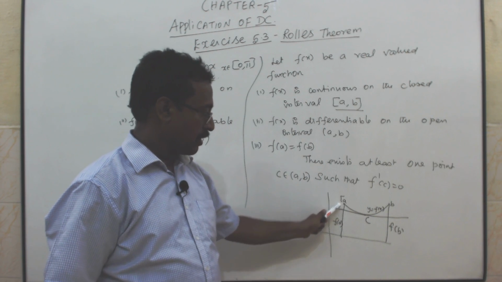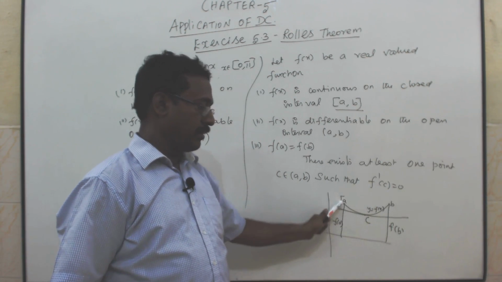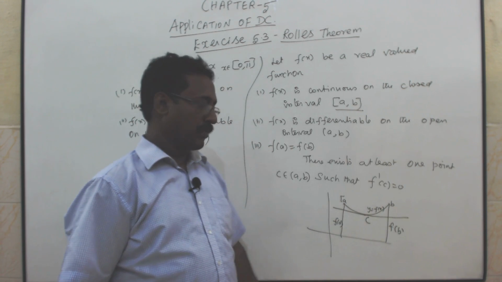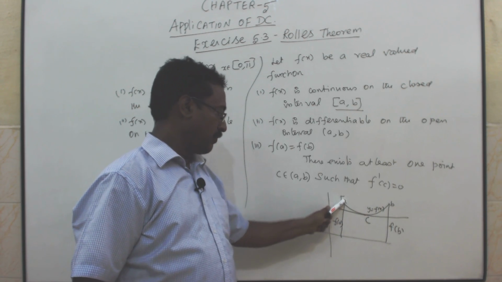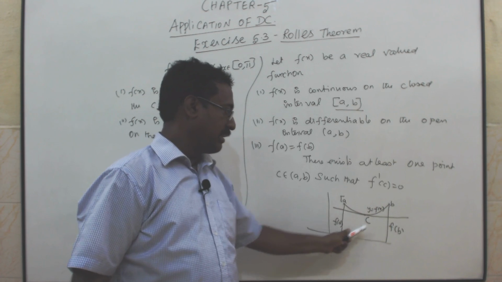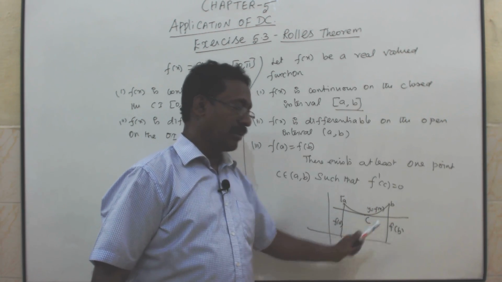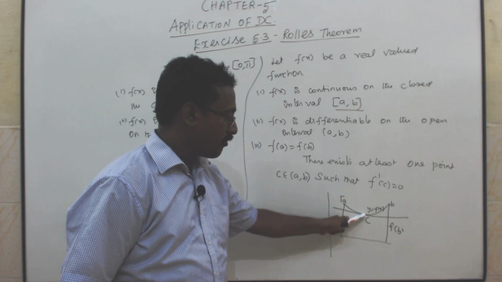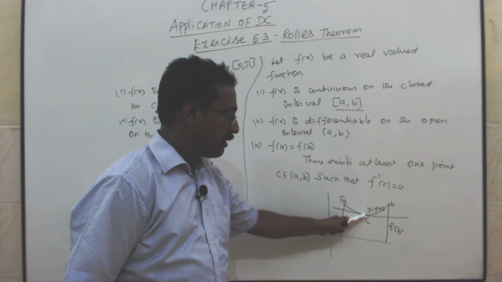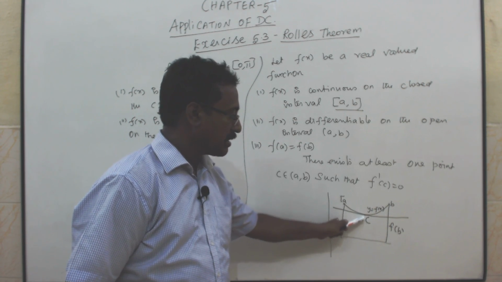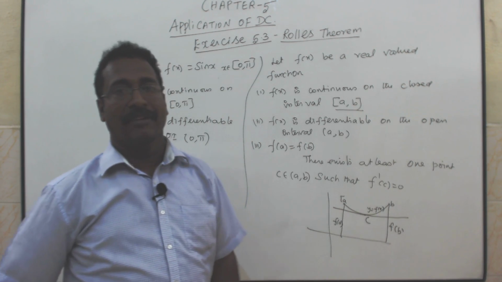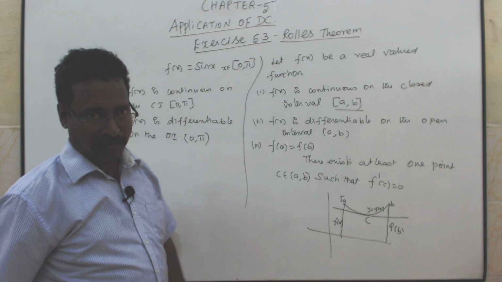This is Rolle's theorem. It is continuous on the closed interval, differentiable also exists, and f of a, this height, and f of b are equal. Then take any point c, the tangent is parallel to which axis? The x axis. Tangent parallel to the x axis means f dash of c equal to 0.